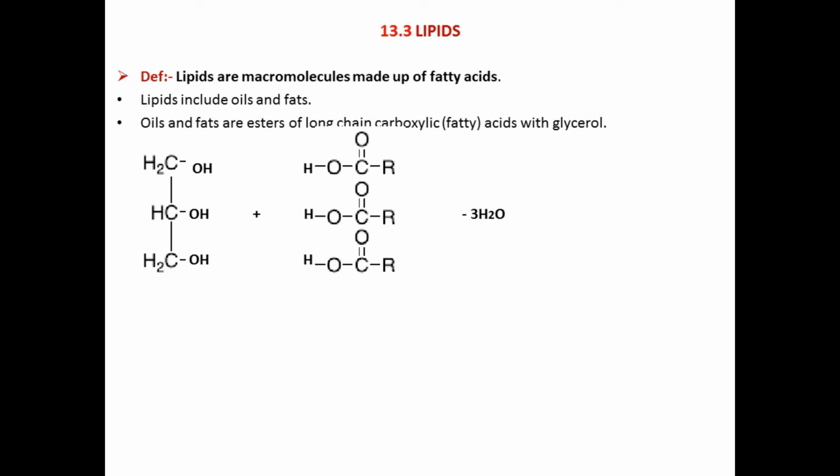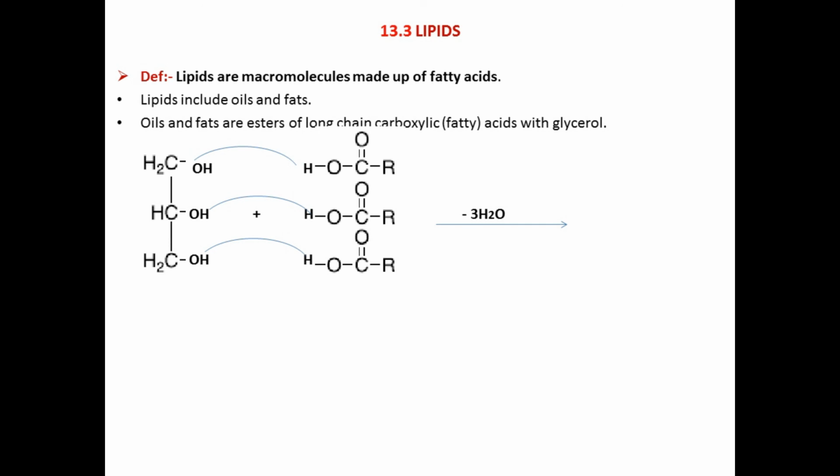The hydrogen of one fatty acid reacts with the hydroxyl of glycerol. So these 3 hydroxyl groups react with 3 hydrogens of 3 fatty acids and eliminate 3 water molecules. After elimination of 3 water molecules, the bond of the 3 carbons of glycerol is free, and in the same way the bond of oxygen of all 3 fatty acids is free.